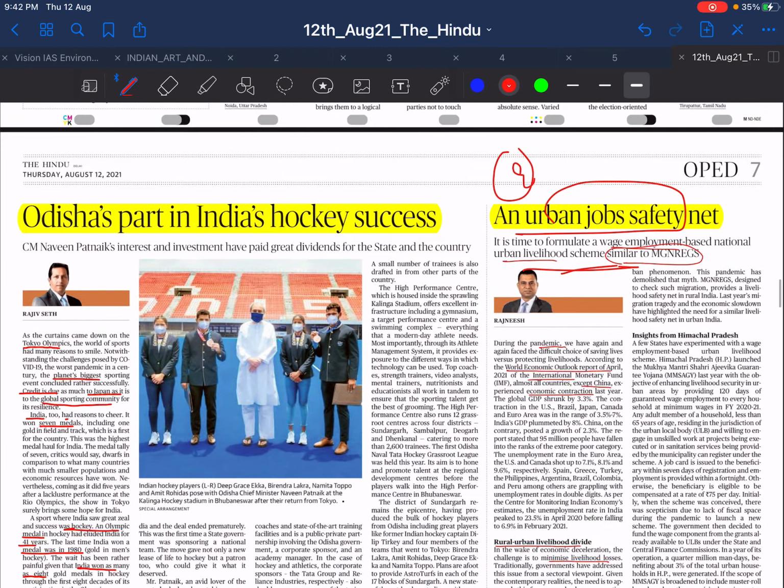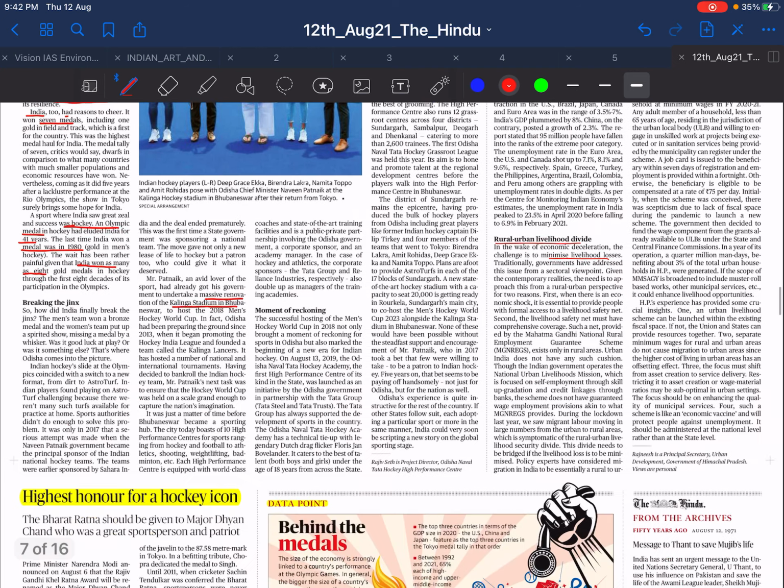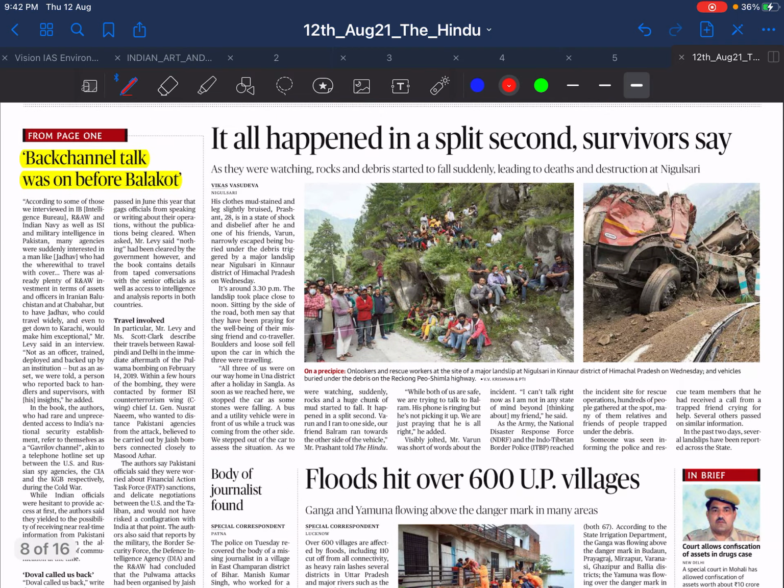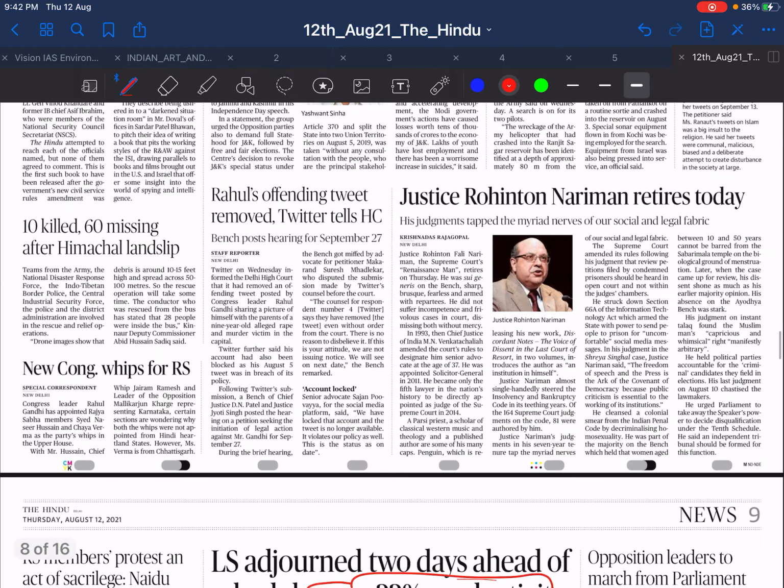This is also something you can use, like the Odisha part in India, as a case study, like how to promote sport. If there is any question with respect to ethics or in the essay, you can use it, but in mains they very rarely ask questions on sport, so you can't use that news anywhere. Then again there is no important note.